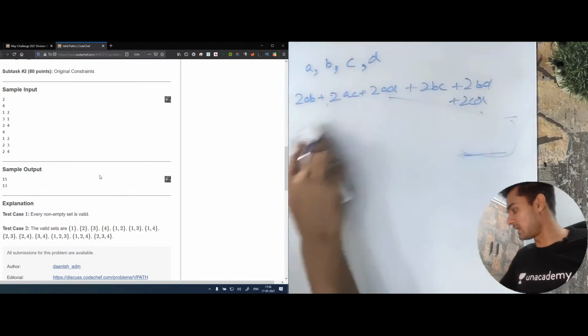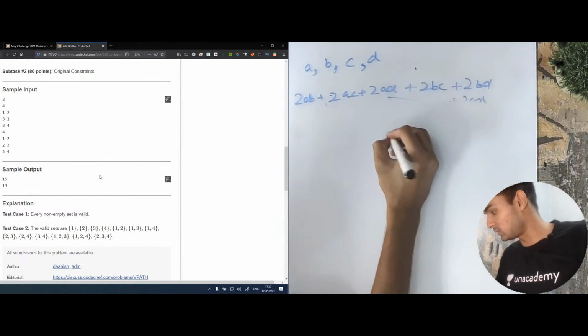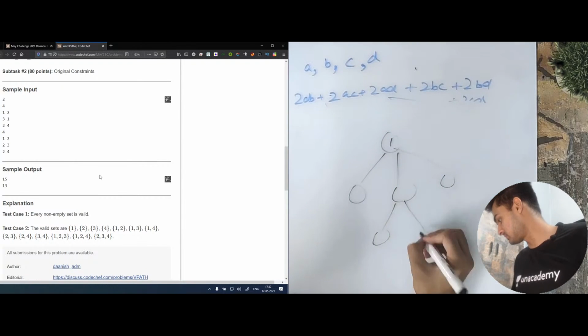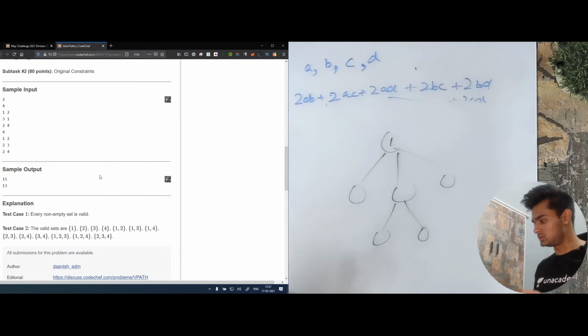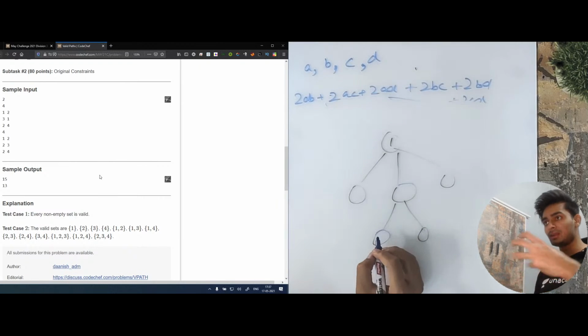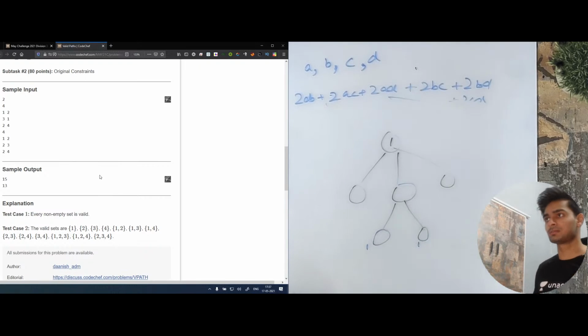So what do we have here? Basically, what we need to do is, let's say this was the tree. You need to run a DFS, and whenever you get a leaf node, it returns 1. This also returns 1.